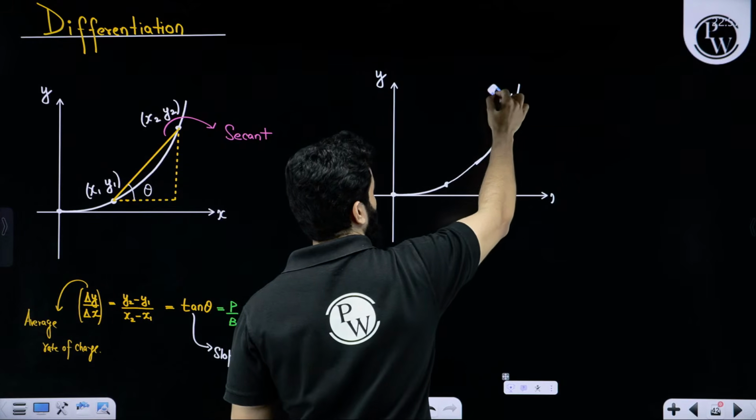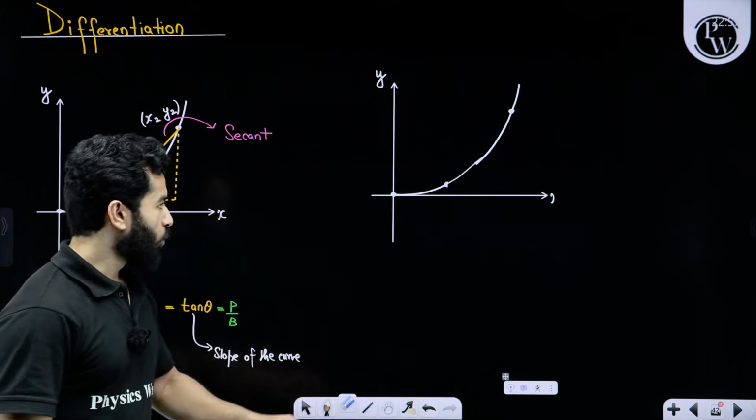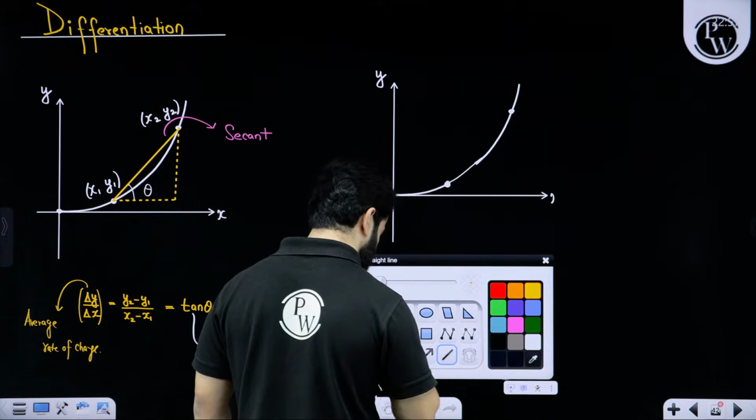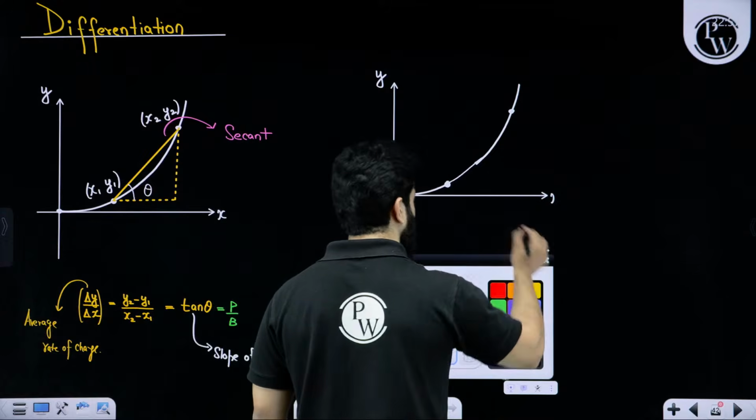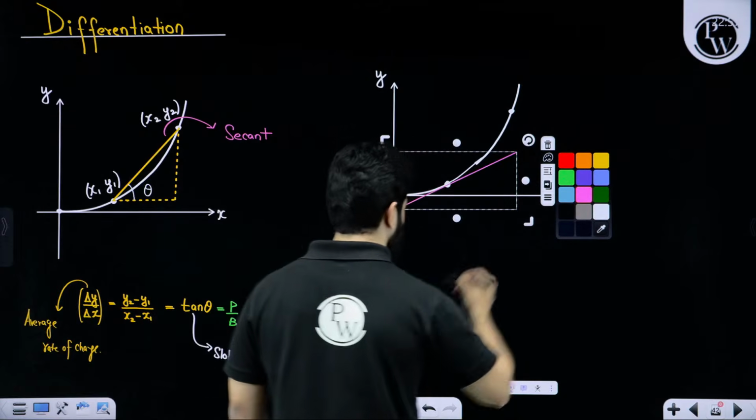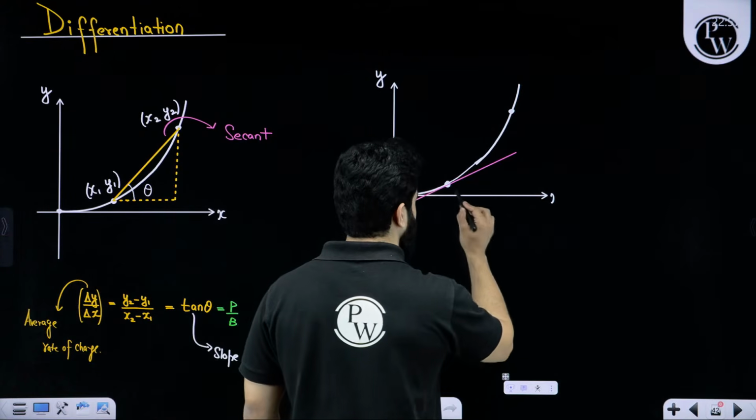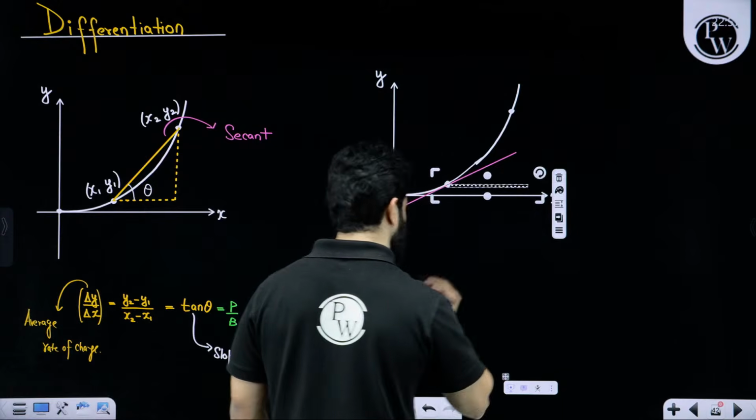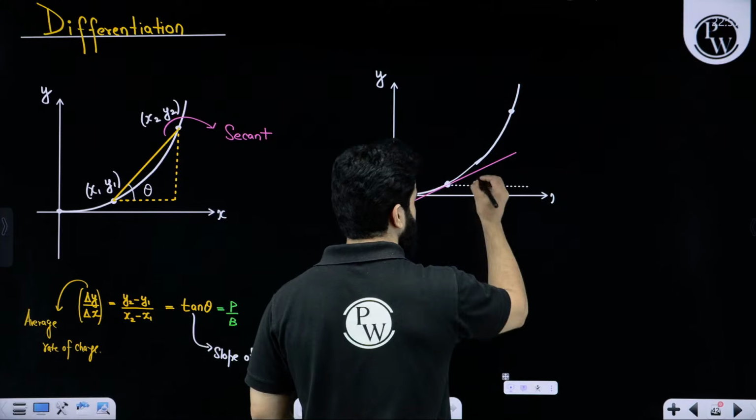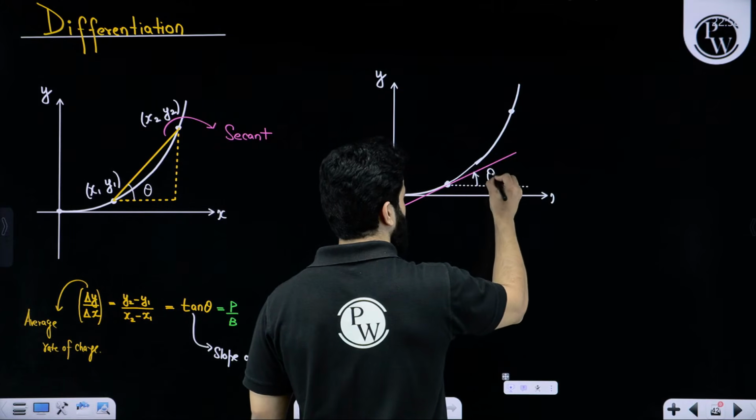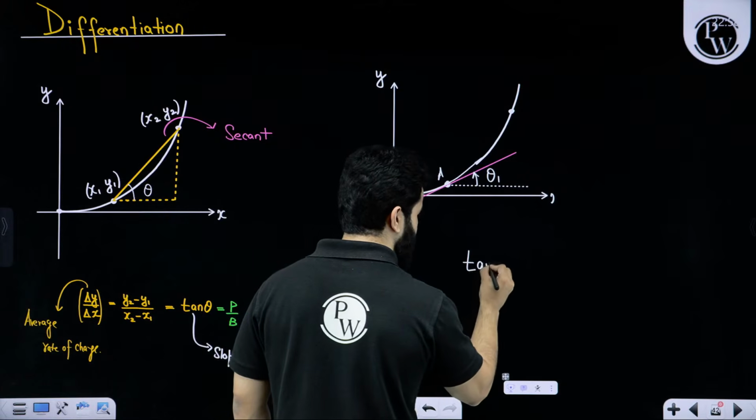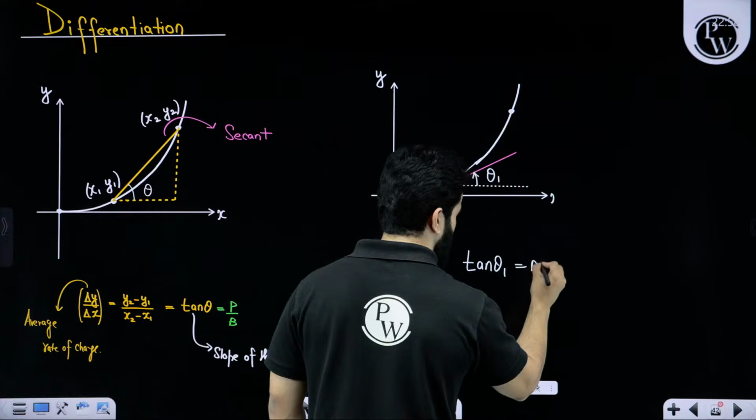Now I'm saying if I want to find out the slope at any point, what I'll do is, if I want to find out the slope at this point, I'll draw a tangent over here, a tangent like this. And I'll draw an axis parallel to the x-axis and I'll find out this theta. Let's say this theta is theta 1. So at point A, slope is actually tan theta 1. This is the slope at point A.